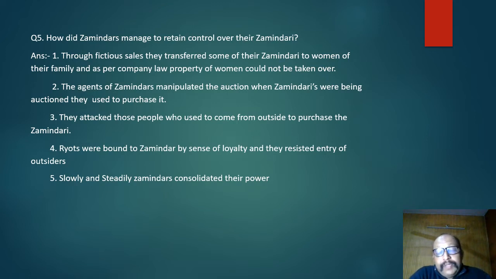The revenue demand was also very high. The income of the zamindars was affected by the weather conditions. But in spite of all those reasons, what were the ways by which zamindars were able to retain their zamindaris? Here we have mentioned fictitious sales. We have talked about agents of zamindars who manipulated the auctions, then outsiders who came were attacked by lathials. Raiyats were bound to zamindars by a sense of loyalty, the farmer stayed attached to the zamindar, and slowly and steadily zamindars were consolidating their power.